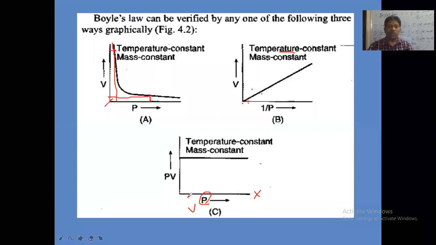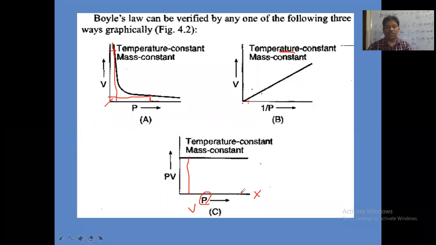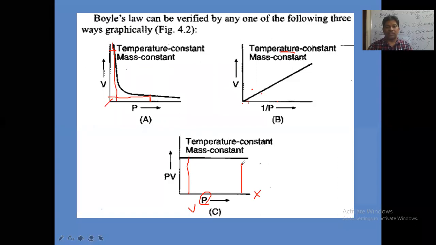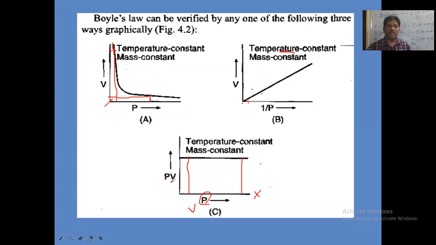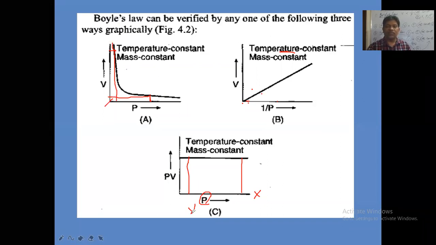That means at low pressure on the x-axis, the PV value is this much. At high pressure on the x-axis also, the value of PV remains constant again. The P into V value remains constant at low pressure and high pressure, whatever pressure you take. So PV versus P, or PV versus V, in any case we get a straight line parallel to the x-axis. This point we have to keep in mind.